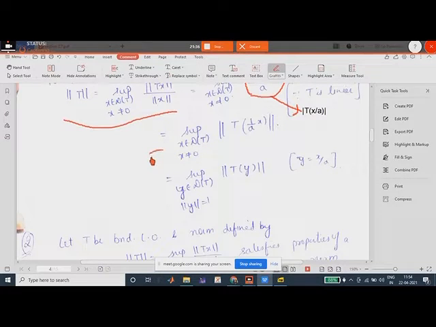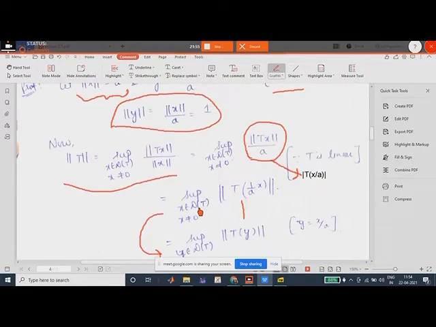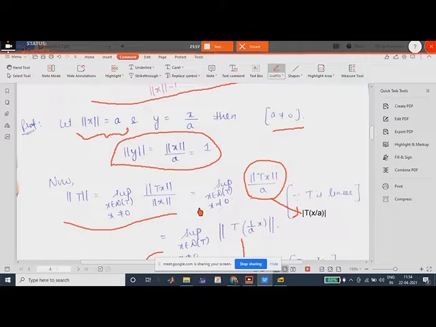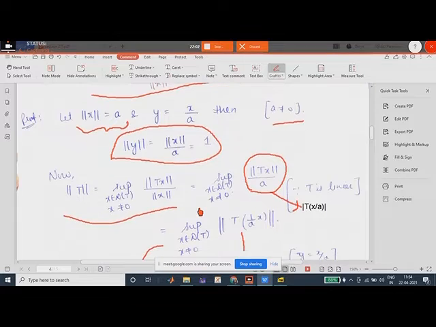Now x by a is nothing but y, right? So from x we are converting it into y. So this is nothing but T of y, right? Now on this limit of the supremum, we have y belonging to D(T), right? And norm of y was 1, because we used the transformation y is equal to x by a.